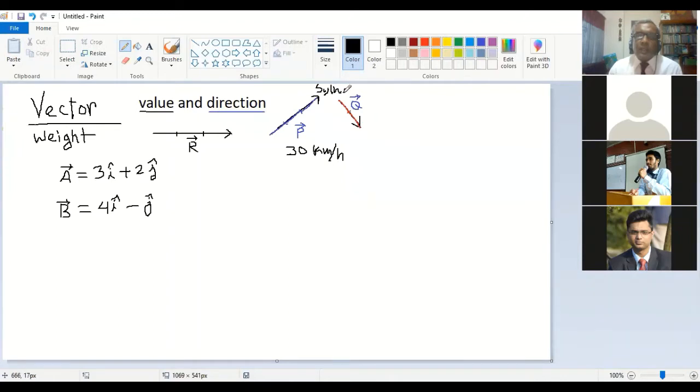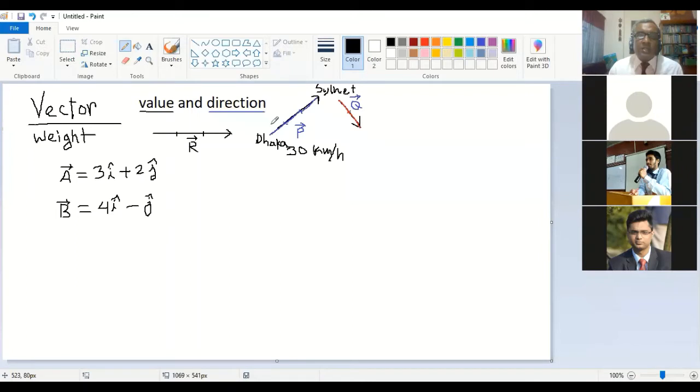So this is the P vector, it is 30 kilometer per hour, and I am showing the vector as 3 units. That means every unit is actually 10 kilometer per hour.